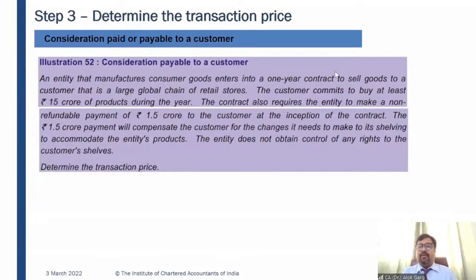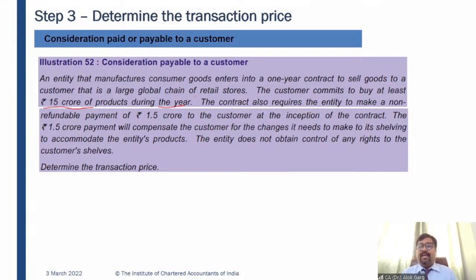Let's do illustration number 52 from Institute Study Material. An entity that manufactures consumer goods enters into a 1-year contract to sell goods to a customer that is a large global chain of retail stores. The customer commits to buy at least rupees 15 crore of products during the year. So the customer is committing to 15 crore of products.